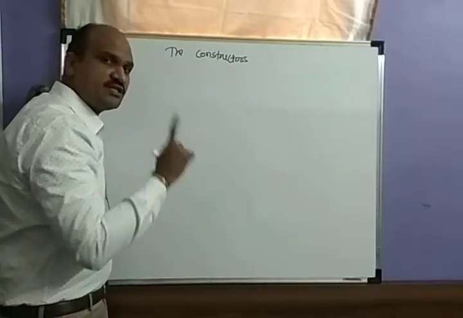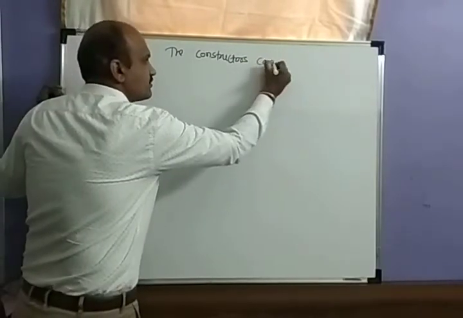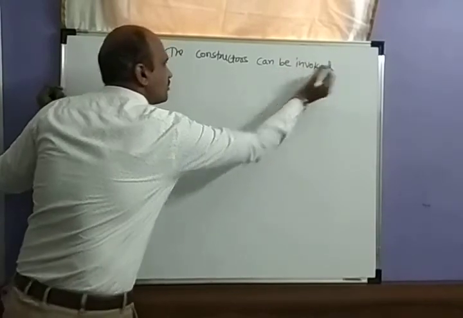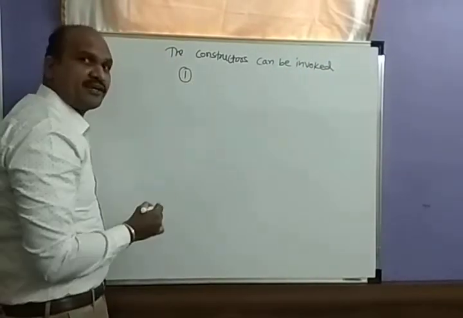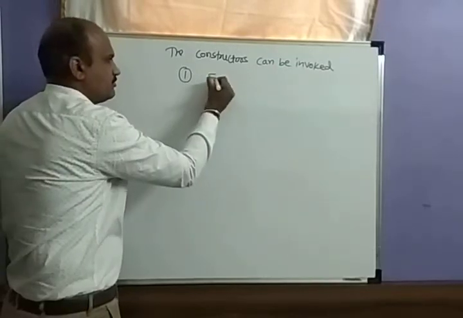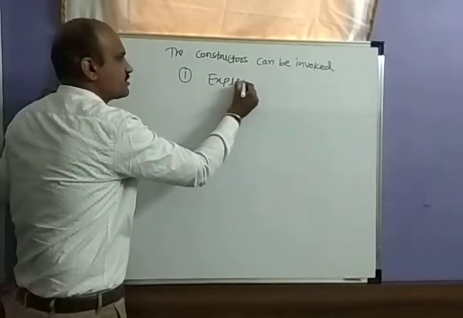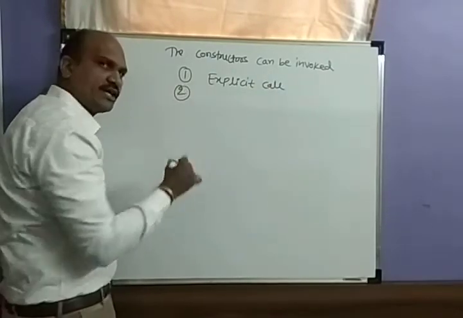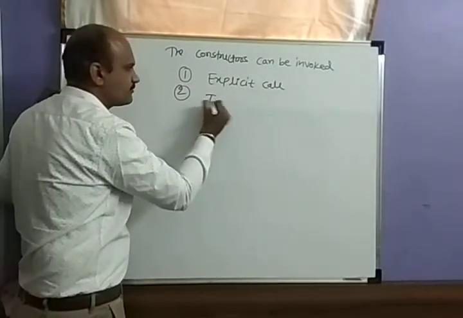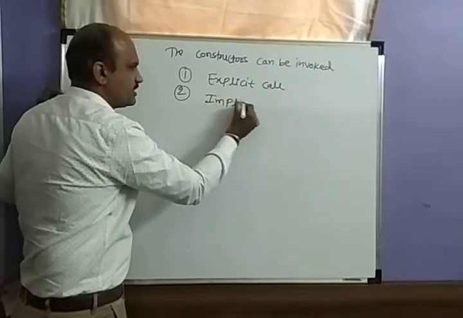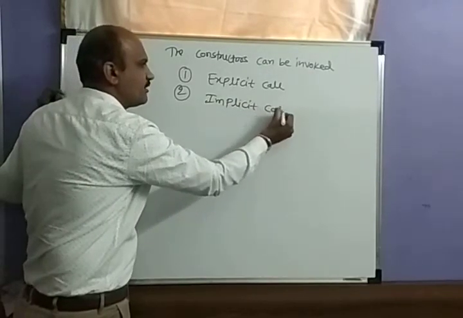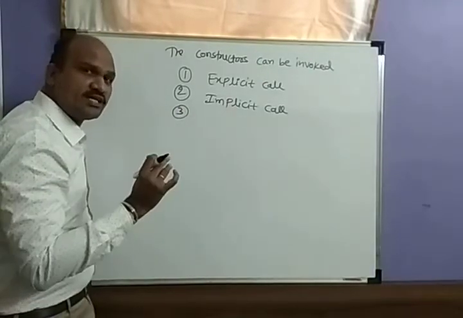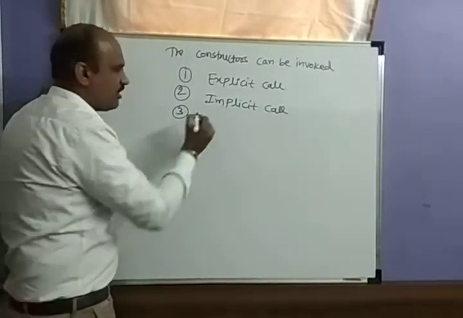The constructors can be invoked in three ways. One is the explicit call, second is the implicit call, and there is a third one, initialization at the time of declaration.